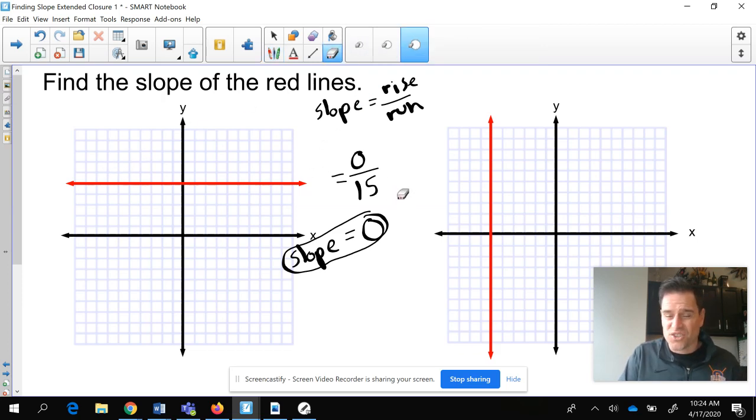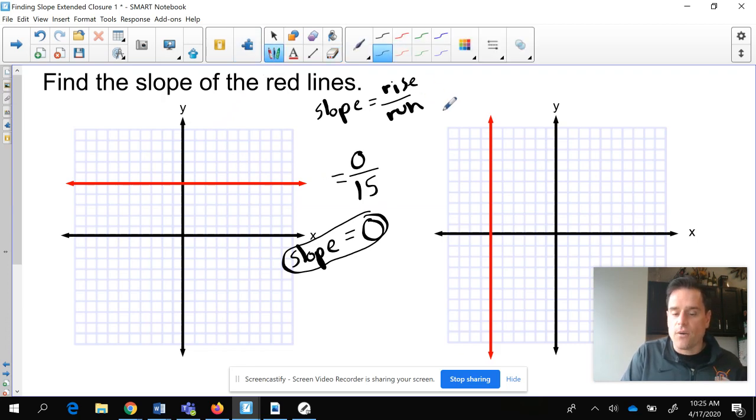Okay, so the question is, is this one also 0? And the answer is no. It's not always 0. Well, let's take a look. How would you solve this? Now, a lot of students like to memorize these, like this one's always 0, this one's always the other thing we're going to talk about. But I'd like you to use your math skills. So just pick 2 points. How about we pick this point here, and we pick this point here.